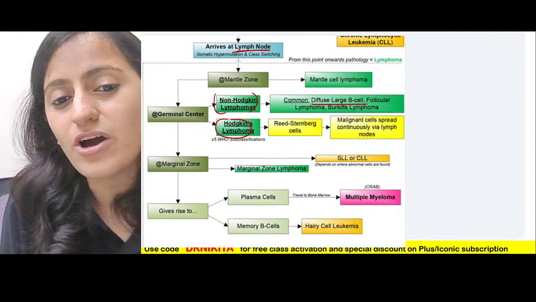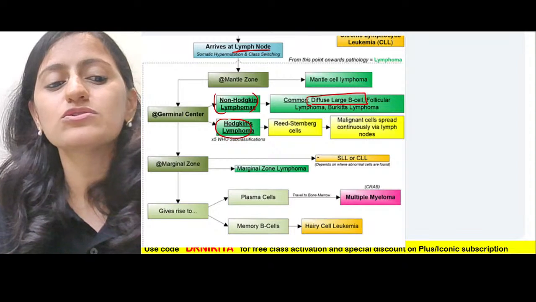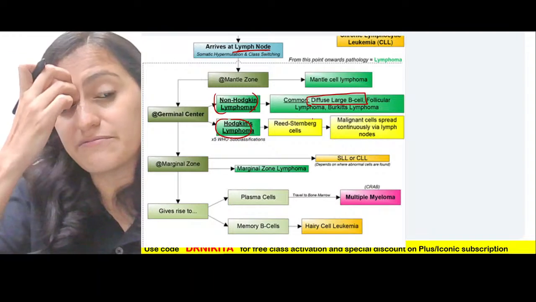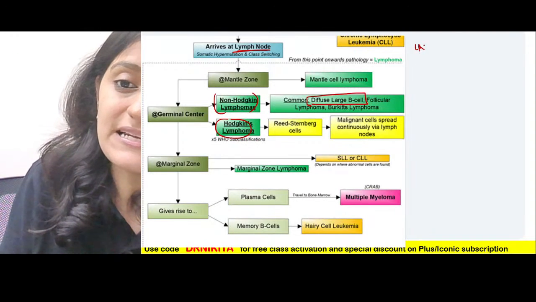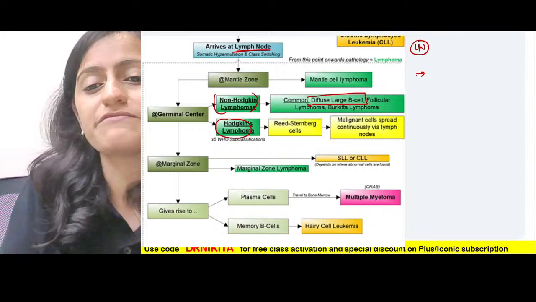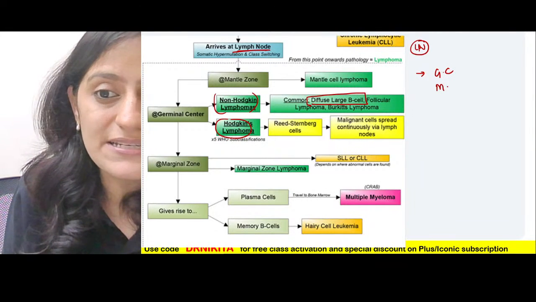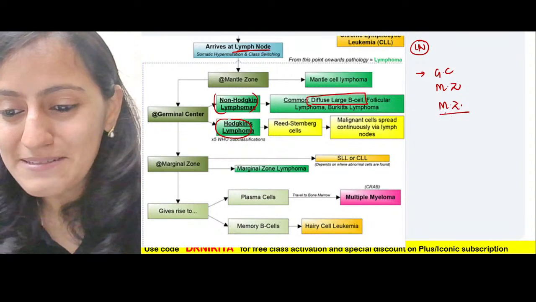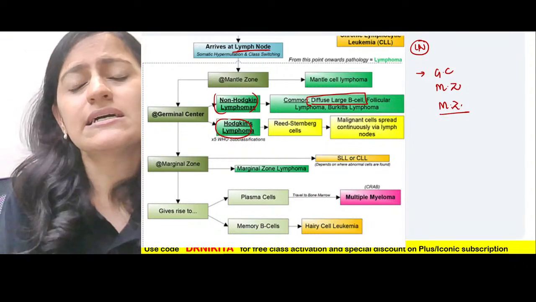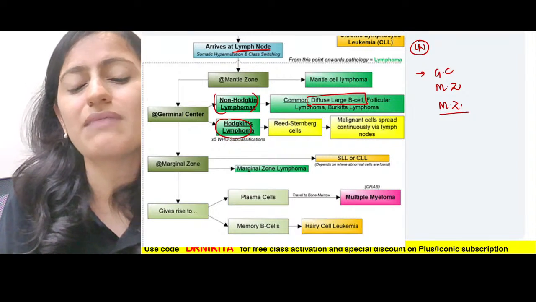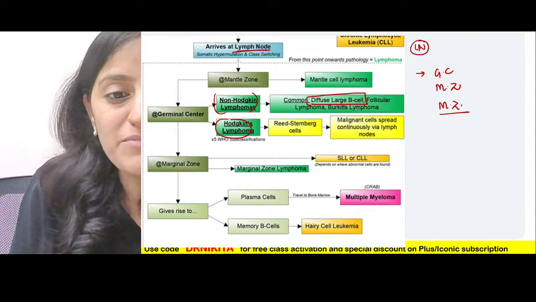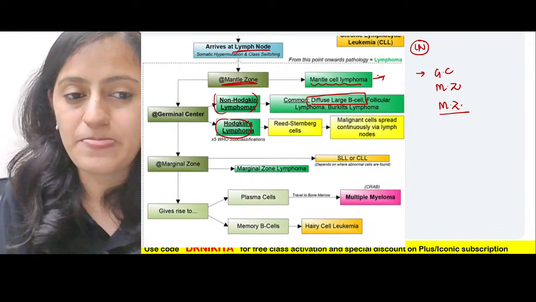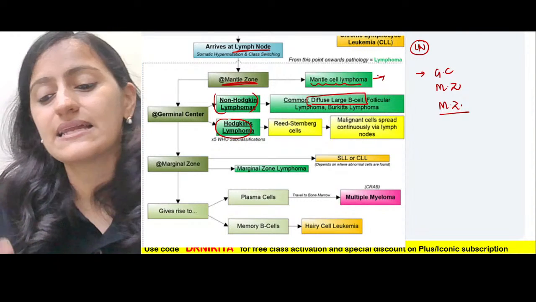The most common non-Hodgkin lymphoma is the diffuse large B-cell lymphoma. Remember that in the lymph node biopsy, we have the germinal center, the mantle zone, and the marginal zone. From the mantle zone, as the term says, mantle cell lymphoma is going to arise.